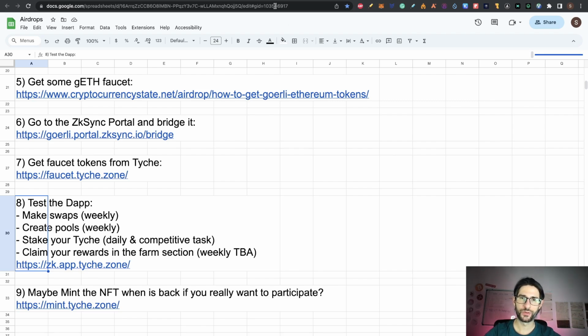It's really easy. So just go to level 4 on Zealy and just interact with the application. You have 13 days from the time of recording. Maybe they extend the date, I'm not sure, but for now it's going to end the 23rd of May.